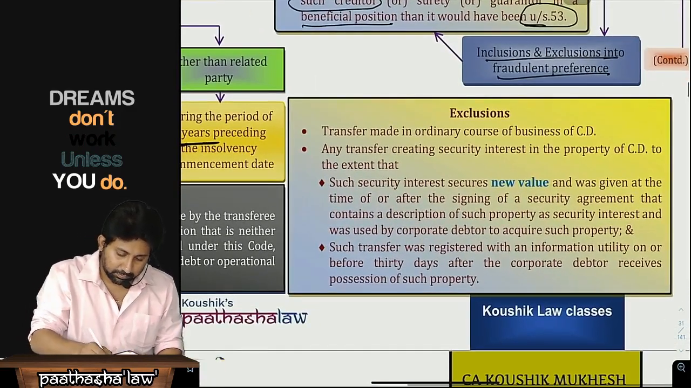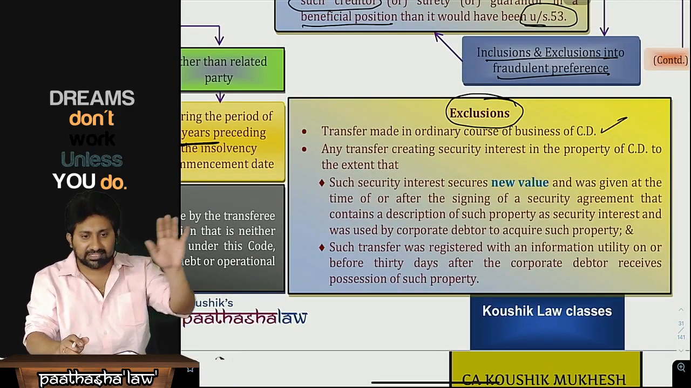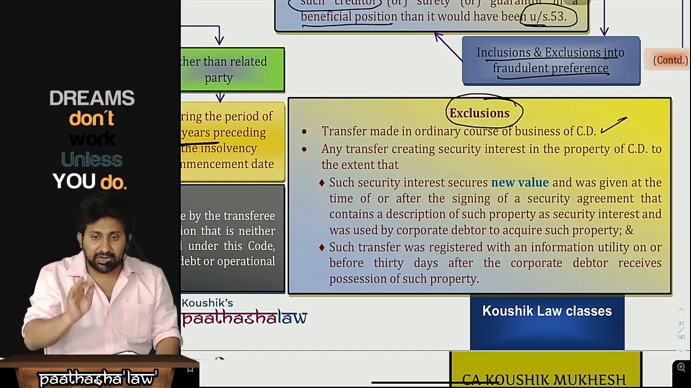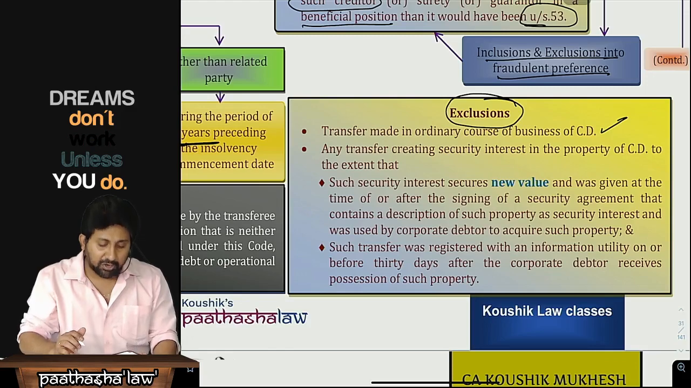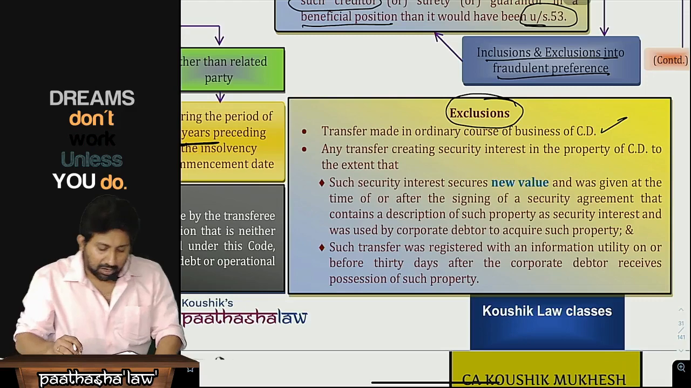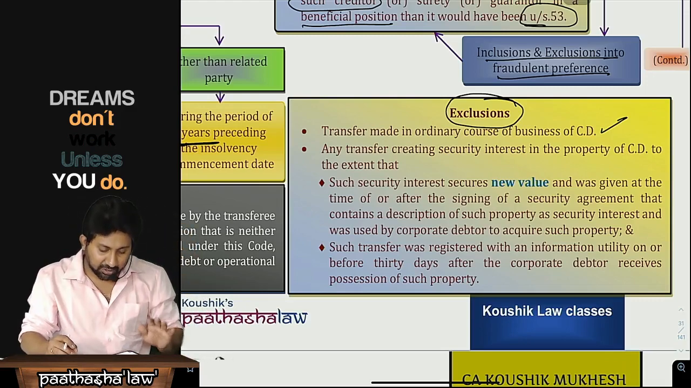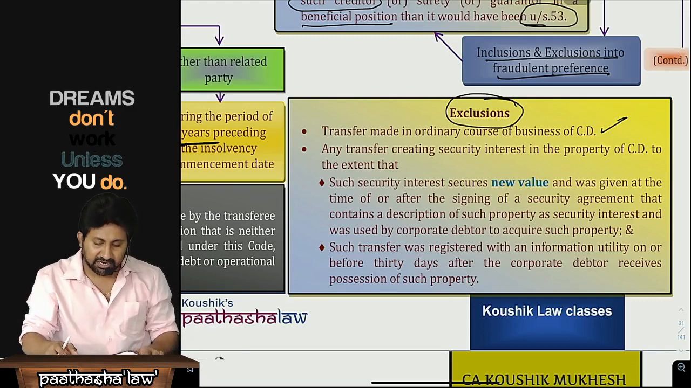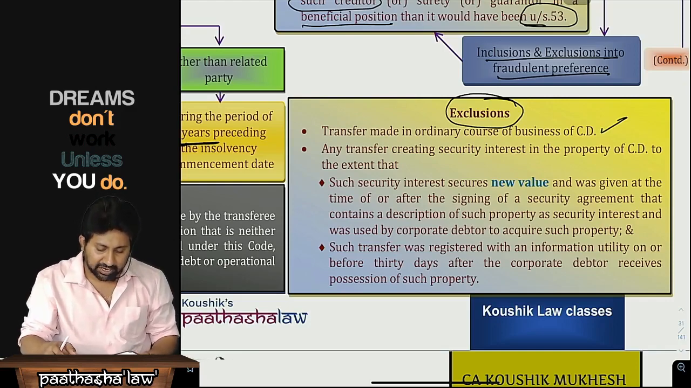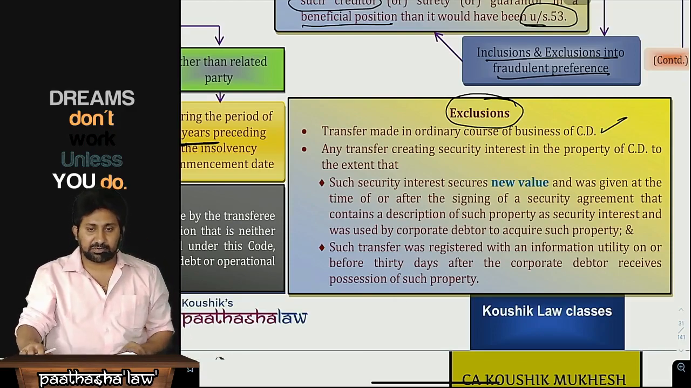Next, exclusions. Transfer made in the ordinary course of business: ordinarily assets are transferred, no issue. Any transfer creating a security interest in the property of the corporate debtor, to the extent that such security interest secures new value, and was given at the time of or after signing the security agreement that contains a description of such property as security interest, and was used by the corporate debtor to acquire such property, and such transfer is registered with an information utility on or before 30 days after the corporate debtor receives possession of such property. So what is this? Read that sentence once.